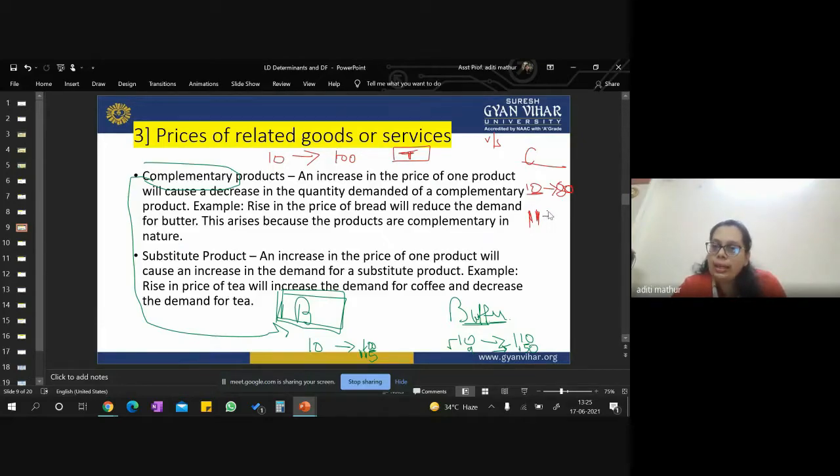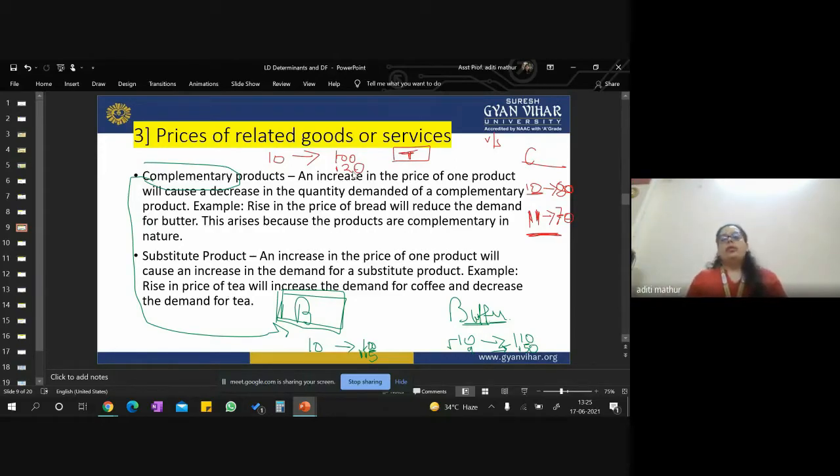Don't you think their demand will decrease because their prices have increased? It is 11 rupees now. So now maybe only 70 people might be demanding, right? And because of the increase in the prices of coffee, you can see that there is an increase in the demand of your product, because people will buy tea.